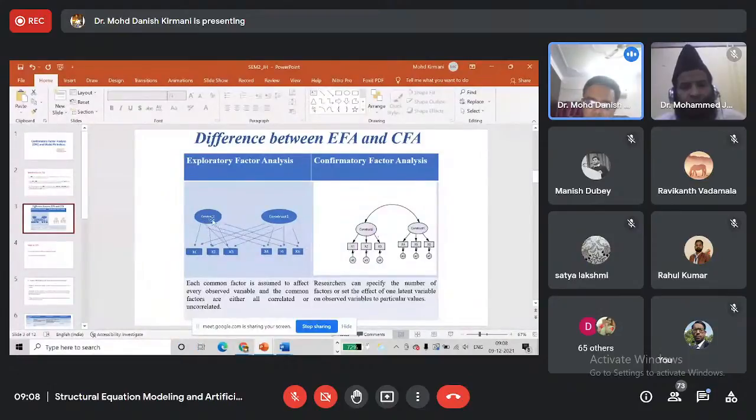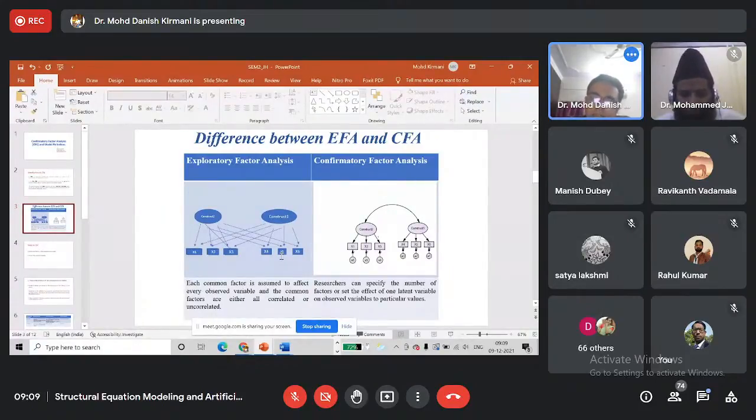Suppose we have two latent constructs and 6 indicators. In EFA, we do not assign any indicator to any of the factors before conducting EFA. We are not sure how many factors will emerge and which indicator will load onto which factor.